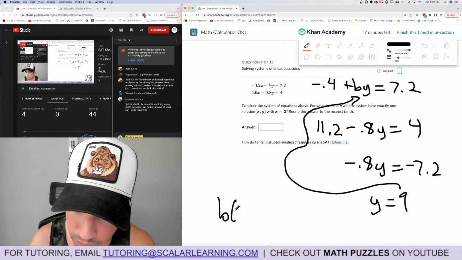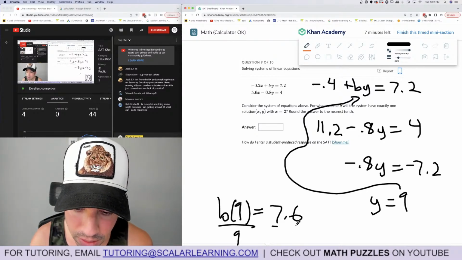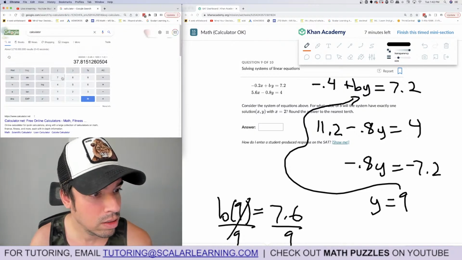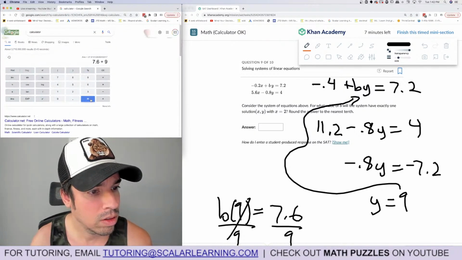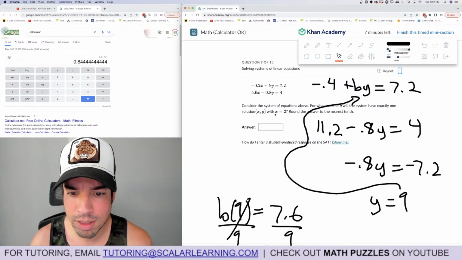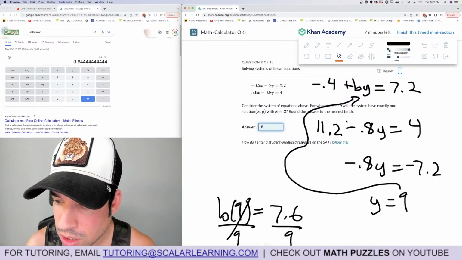So b times 9 equals 7.6. Divide by 9, divide by 9. And 7.6 divided by 9 is... What? Oh, round to the nearest tenth, 0.8? Darn it, was not expecting a strange decimal like that.